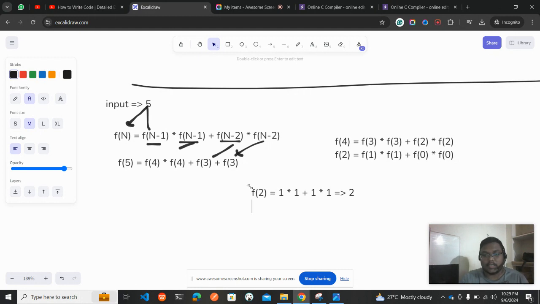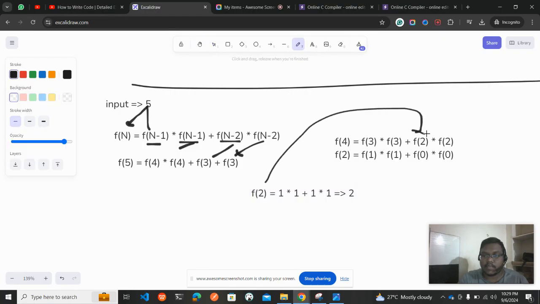What about f of 3? We got f of 2, so we can replace f of 2 here as well as here, but we don't know what f of 3 is.